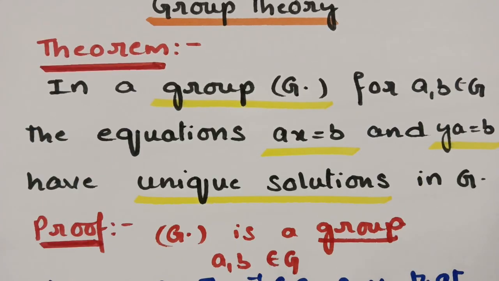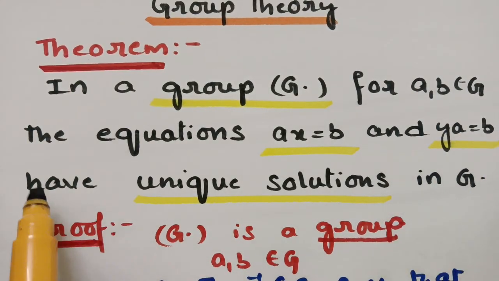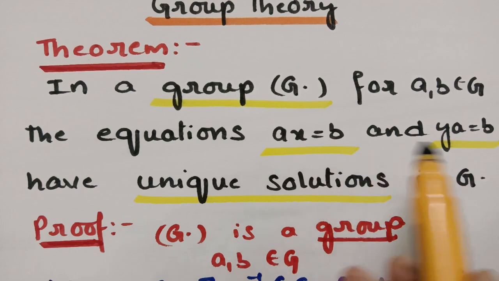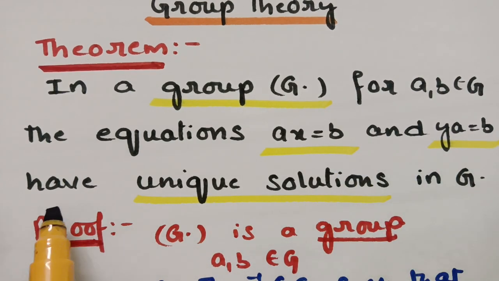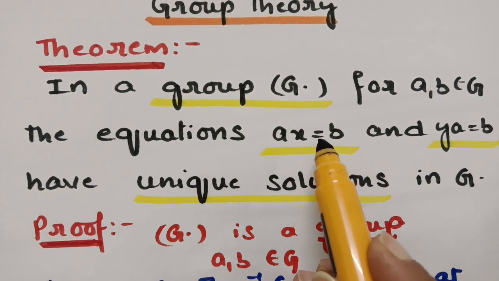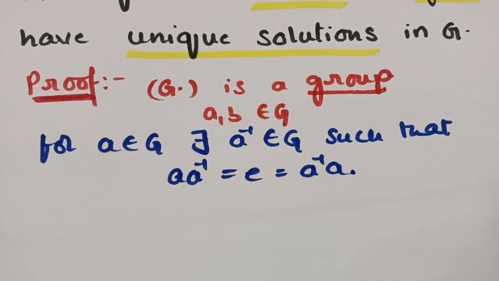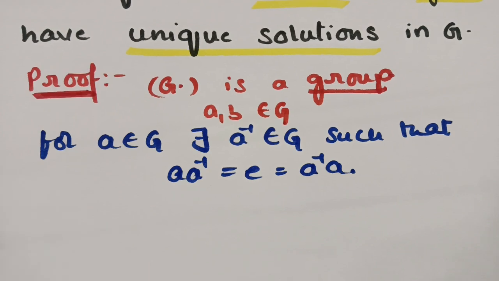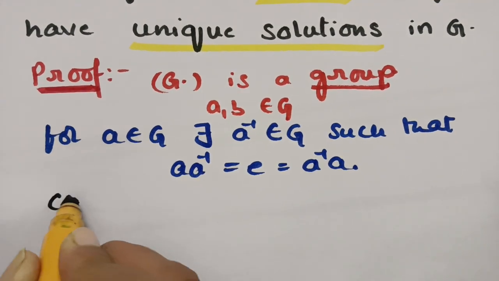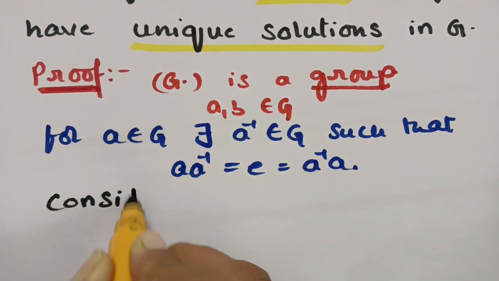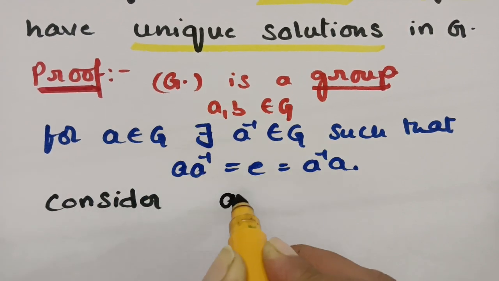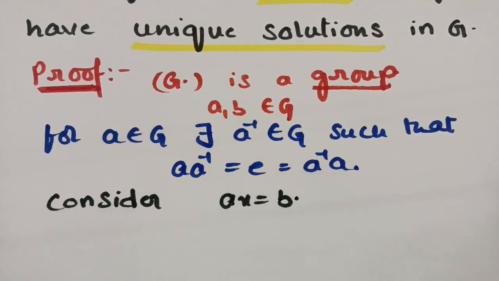Now here in the group G, a and b belong to G and the equations ax = b and ya = b have unique solutions. Now I am taking the first equation. See here, consider the equation ax = b. And now we have to find the solution. What will be the solution? x will be the solution.